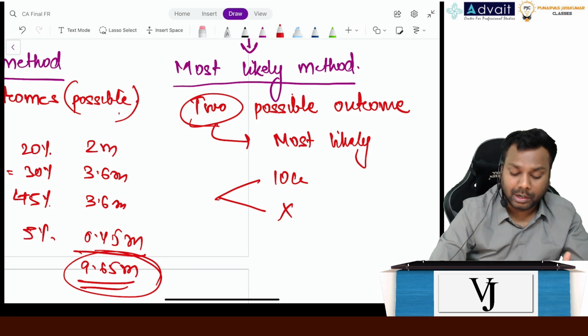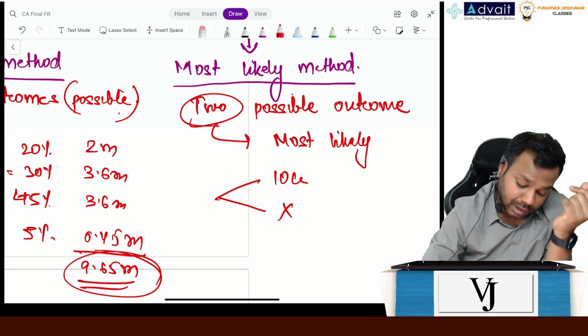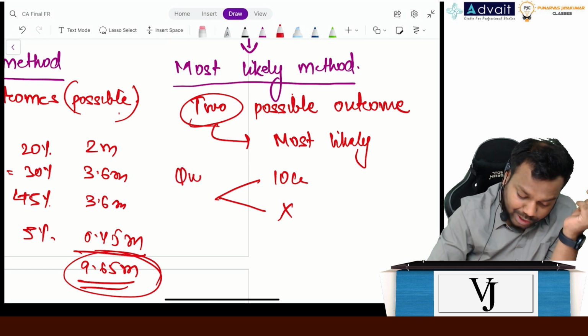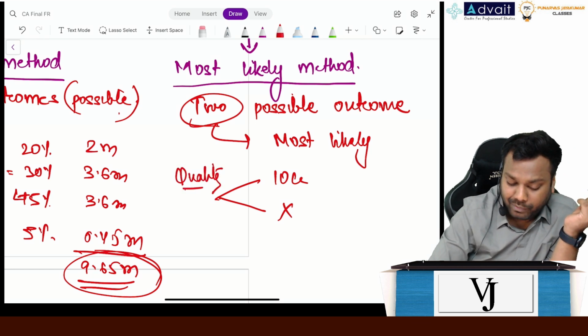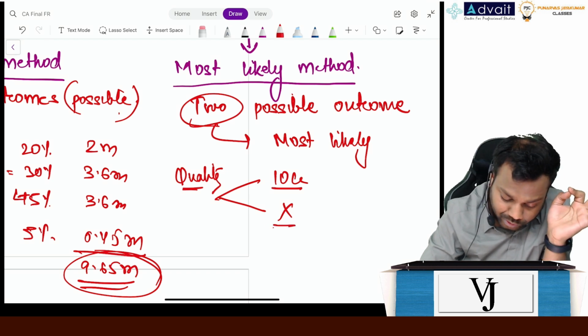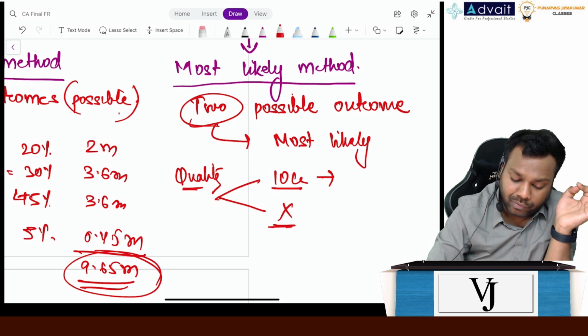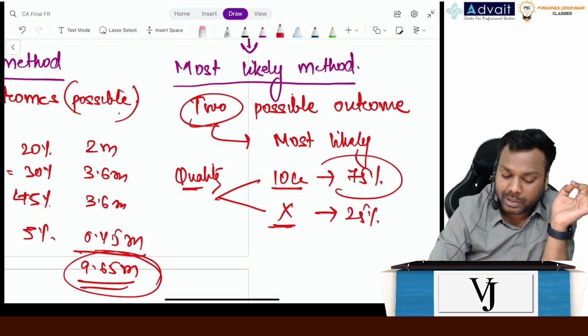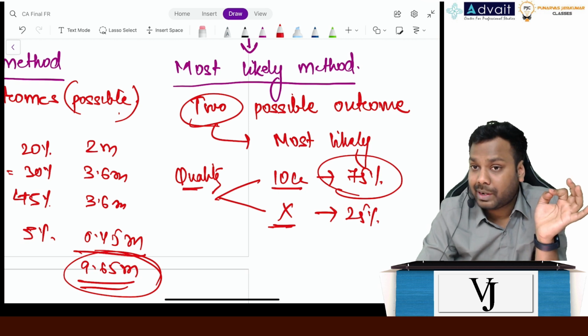An example for it is a quality bonus. If I like the quality, I will give you 10 crore. If I don't like the quality, I will not give you even a single penny. Now the probability for the first is 75% and for the second is 25%. So this becomes the most likely amount. Is that clear, everyone?